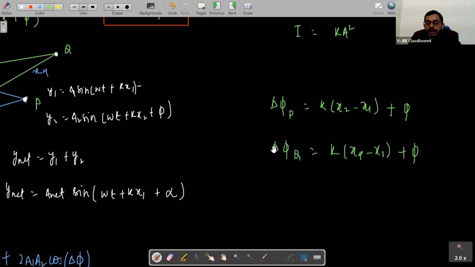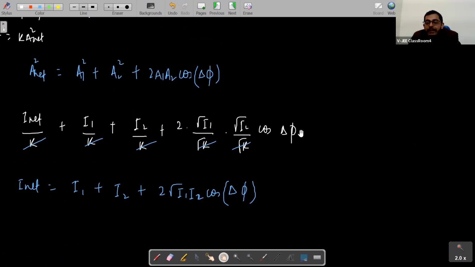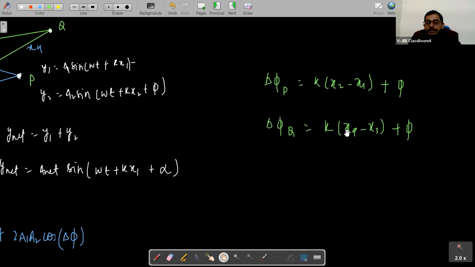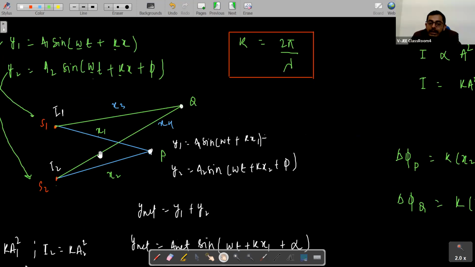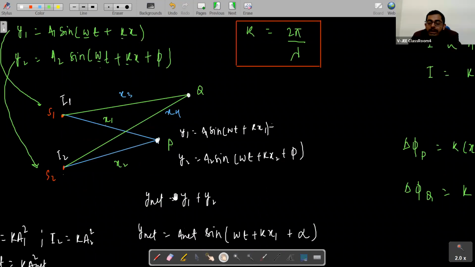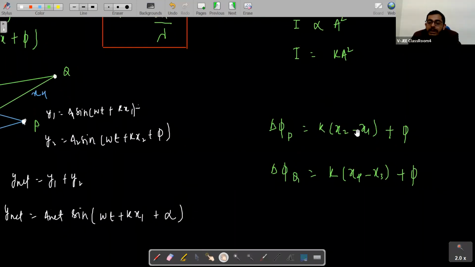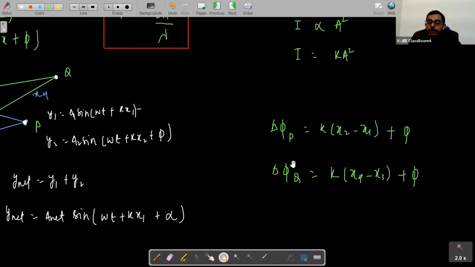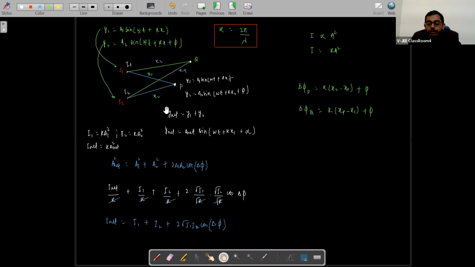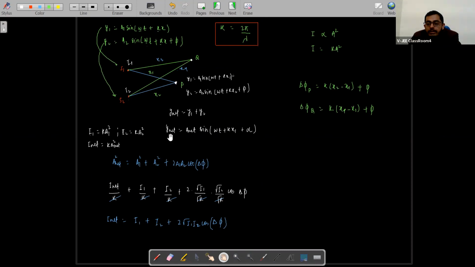So you see, students, intensity is dependent on delta phi, and delta phi at point P and point Q are different because x2, x1 will be different, x4 and x3 will also be different, right? All these four are different. So delta phi for P and delta phi for Q will differ, so net intensity will also differ, right? Are you all getting my point, students? That intensity could be different at two different points.